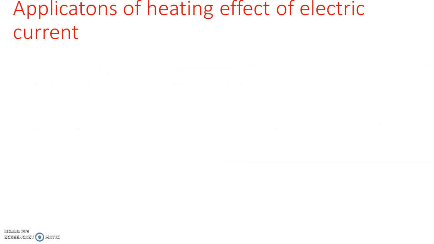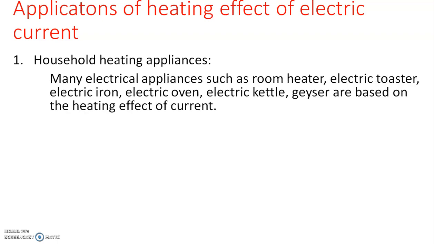Now we will discuss some applications of the heating effect of electric current. The main application is in household heating appliances. The different appliances that we are using, such as room heater, electric toaster, electric iron, electric oven, electric kettle, geyser, etc., are all based on the heating effect of electric current.